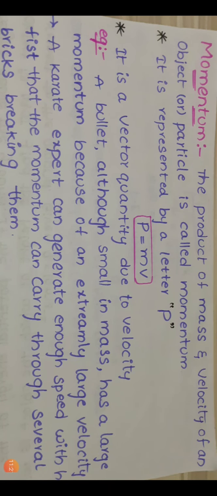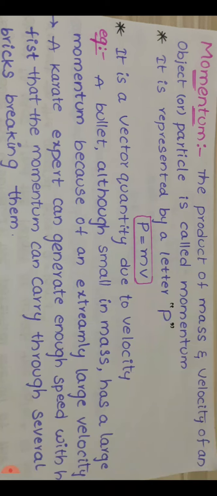Next topic, momentum. So what is meant by momentum? First of all, we learn the definition of momentum. One object is there, its mass is m, and it is moving with velocity v. In that body, we are going to find the momentum of the object. So how to find the momentum of the object? The product of the mass and velocity of an object is called momentum. So the product of the mass of that object and its velocity is called momentum.